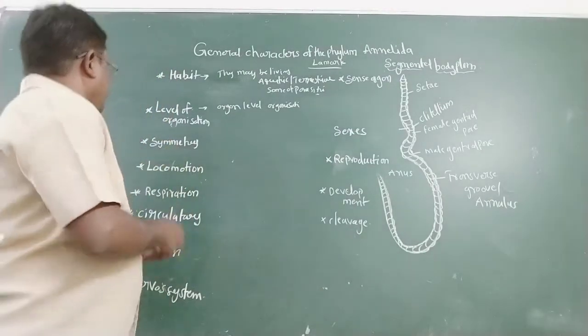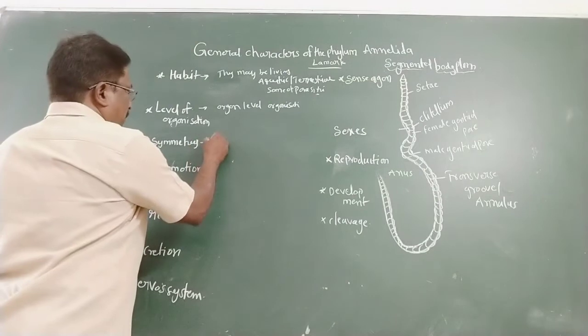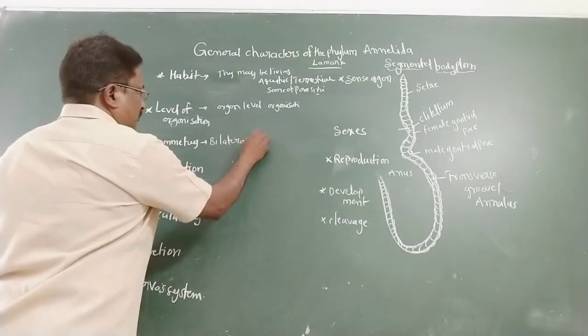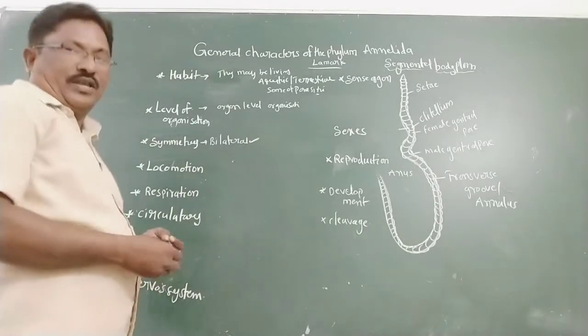Next is symmetry. Which type of symmetry? Bilateral symmetry, triploblastic, and schizocoelomates.